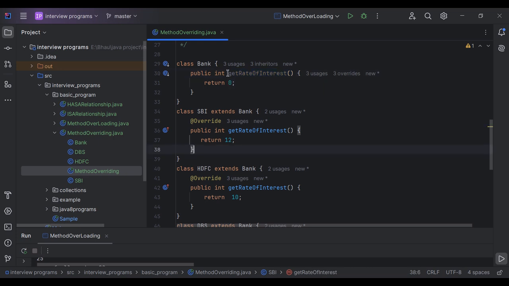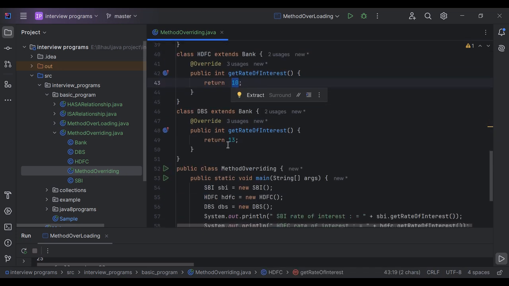If you see here, the method name is the same. I don't have any parameter list, but I have written a method access modifier and the return type. The access modifier is public and the return type is integer. The access modifier, return type and method name should be the same, but the implementation is different. Here it returns 12%, here 10, or here 13. So the implementation is different, and that means method overriding.